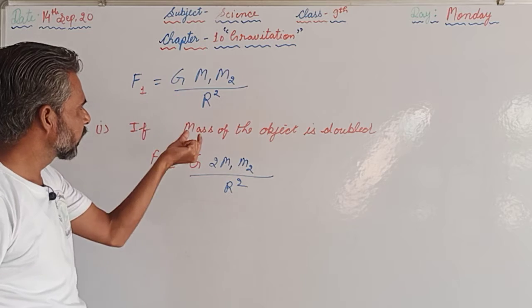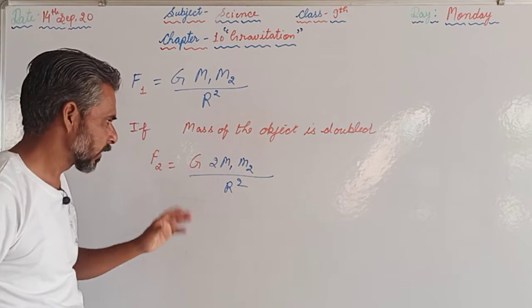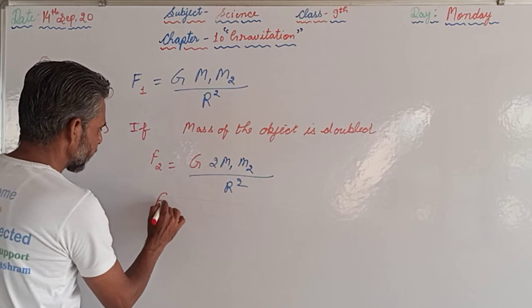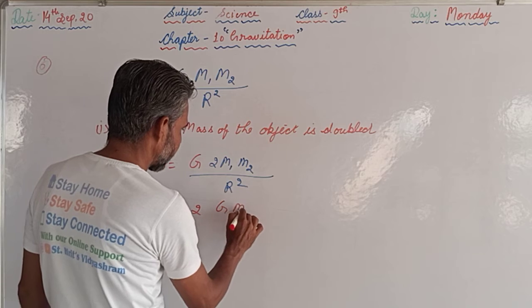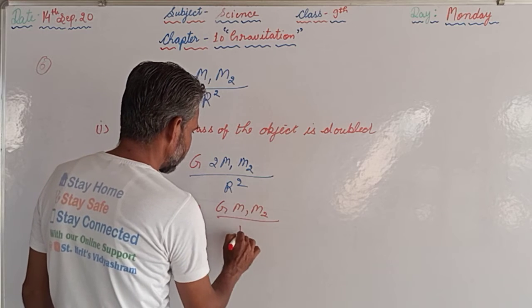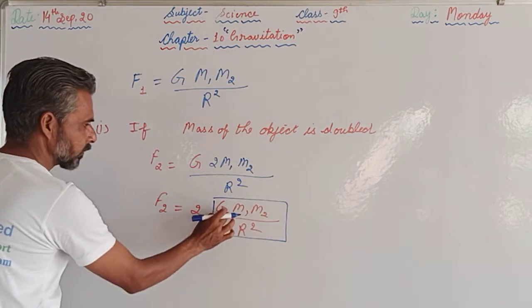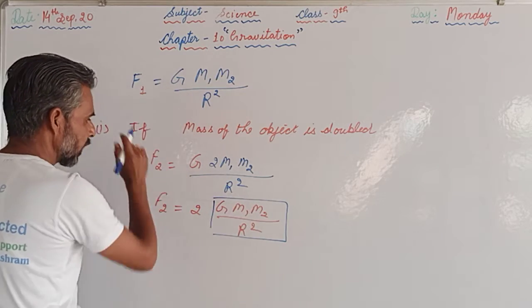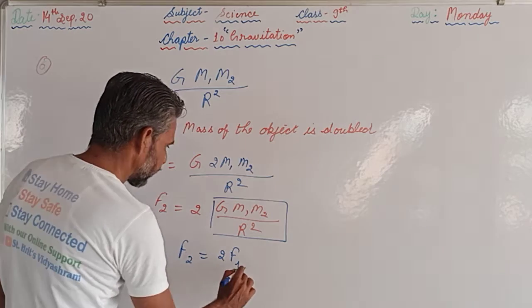Means what did we do? We doubled m1. Earlier it was m1, now we have made it 2m1, twice. So now we can rearrange again. F2 equals 2, we can take outside, G m1 m2 upon r square. Now this G m1 m2 upon r square is F1. So F2 will become twice F1.